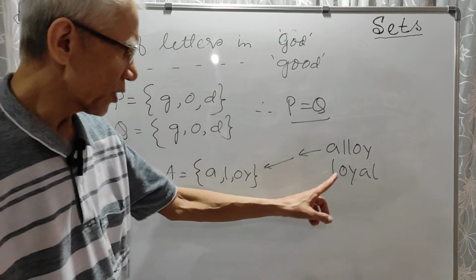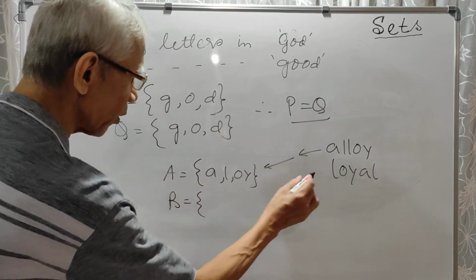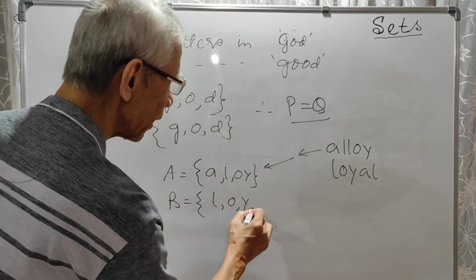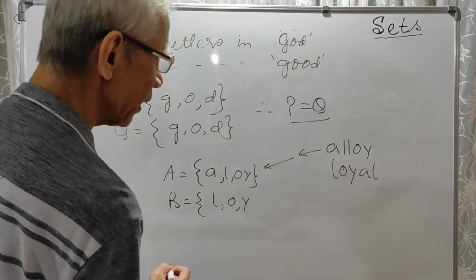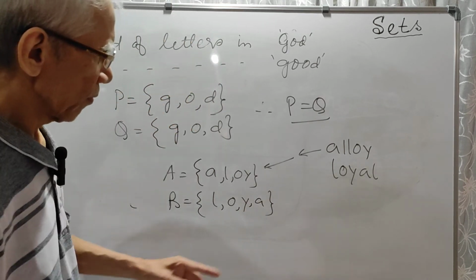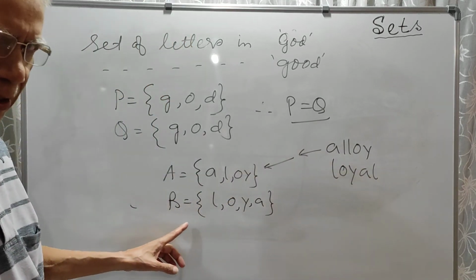Then loyal, suppose we call it B. So what is loyal? L, O, Y, A. We will not write L again because no repetition.